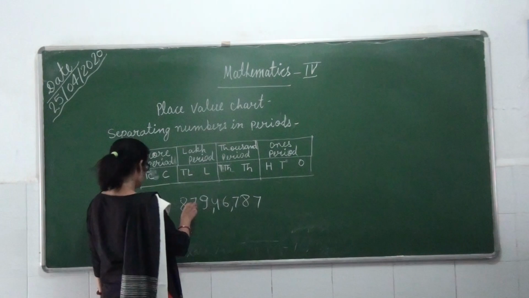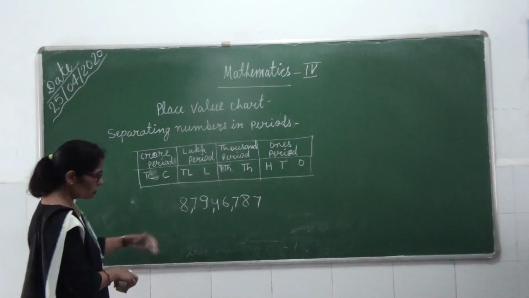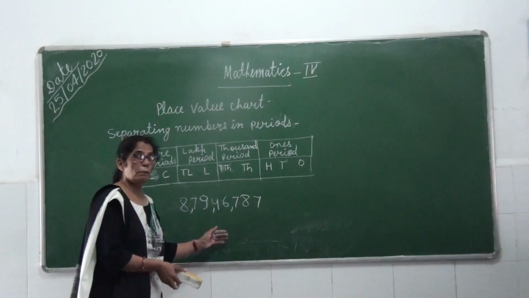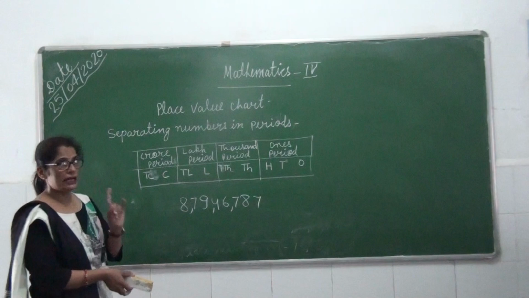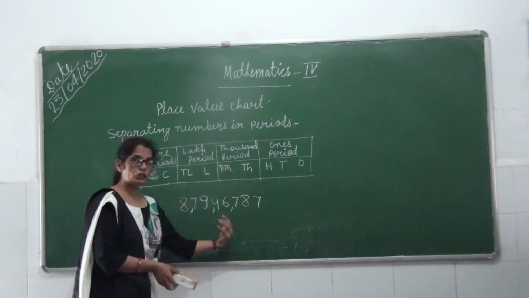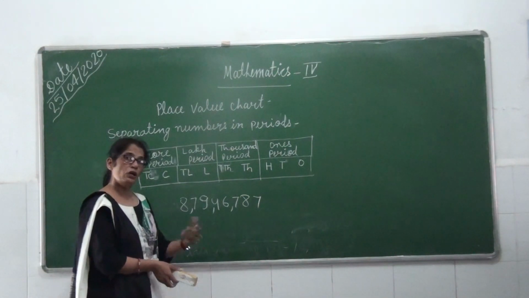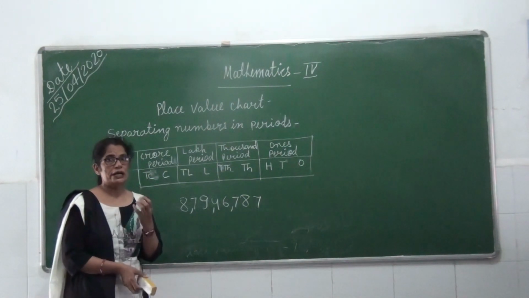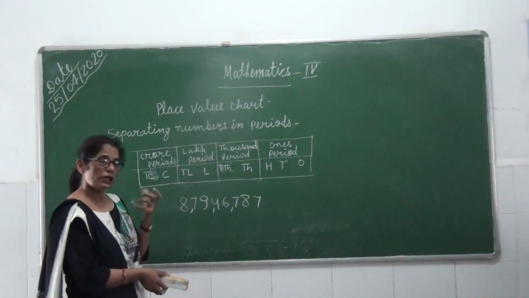Lakh, 10 lakh, the lakh period, and the crore period. Before that I explained place value. Now I am asking you only the place of a number. Only you have to write the place of that particular number.